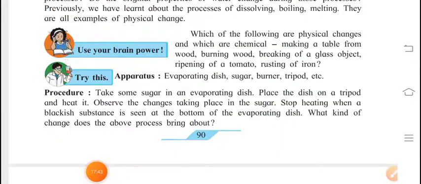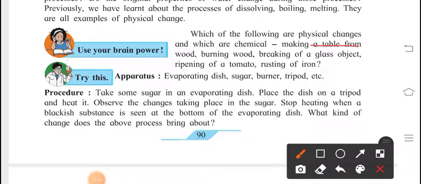Next, here we have examples for chemical changes. Making a table from wood: a table is not going to convert back into a wooden block. Burning wood, breaking of a glass object, ripening of a tomato, rusting of iron. Breaking of glass does not come under chemical change, because we can rejoin it and the glass form is still there.